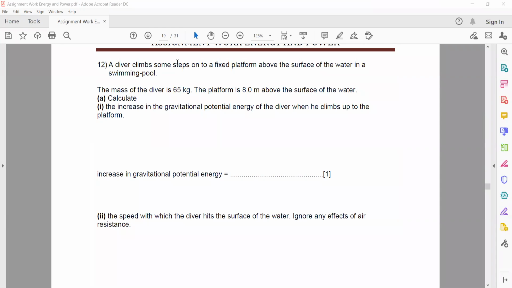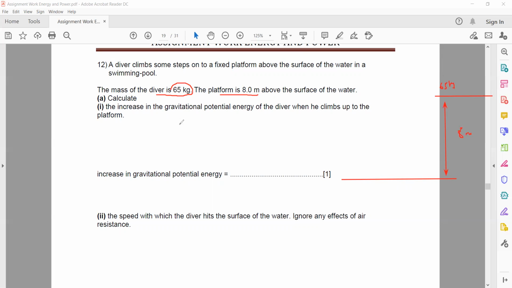A diver climbs some steps on a fixed platform above the surface of the water in a swimming pool. The mass of the diver is 65 kg and the platform is 8 meters above the water surface. For example, if this is the surface of the water, the diver jumps from a height of 8 meters above the water surface.